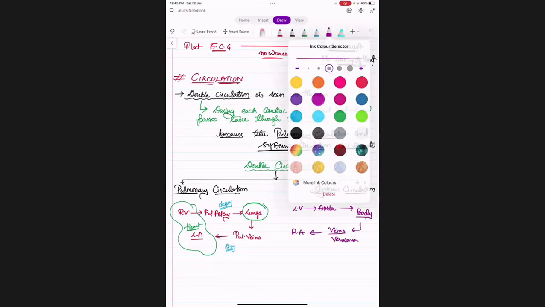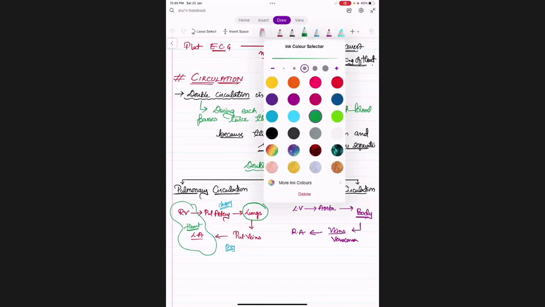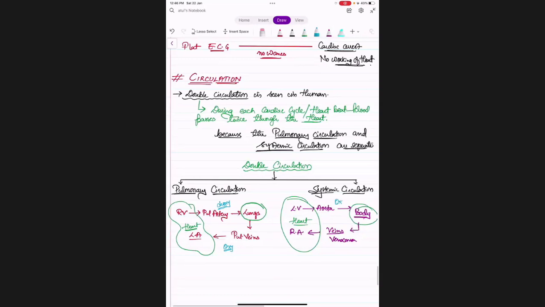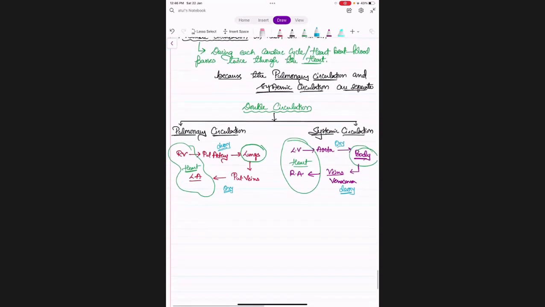Okay, so we can say that this part, heart to body, again from body to the heart. What type of blood was going? Oxygenated. What type of blood has come? Deoxygenated blood. Okay, got it?